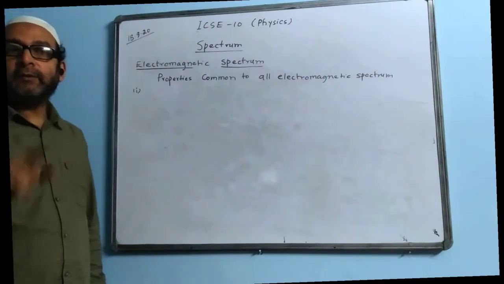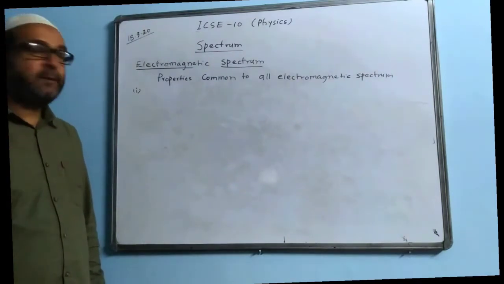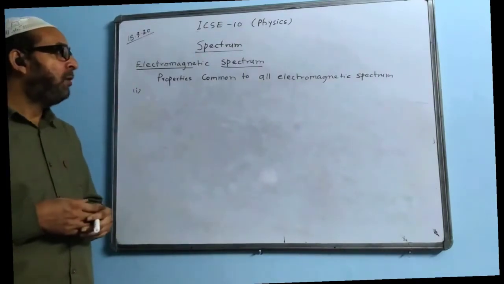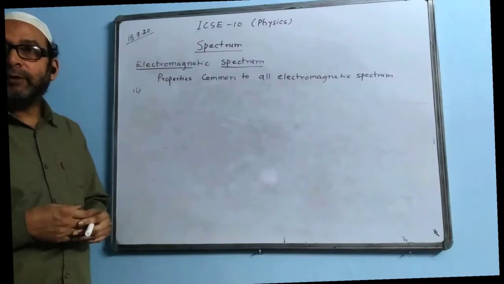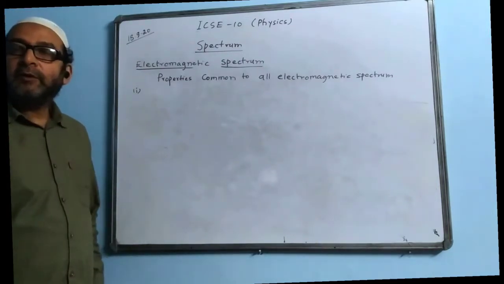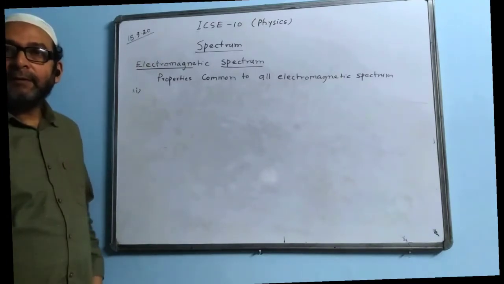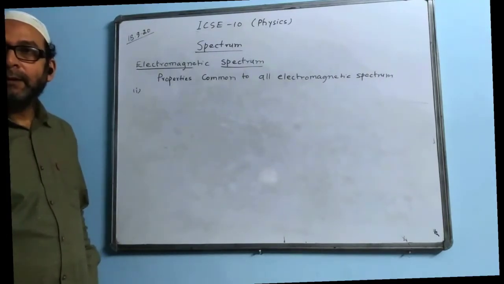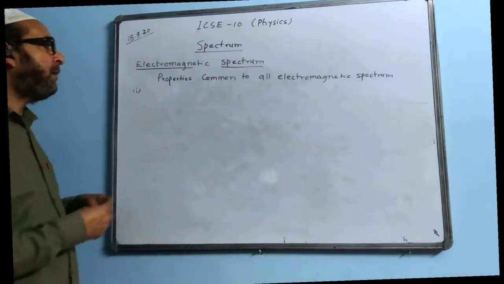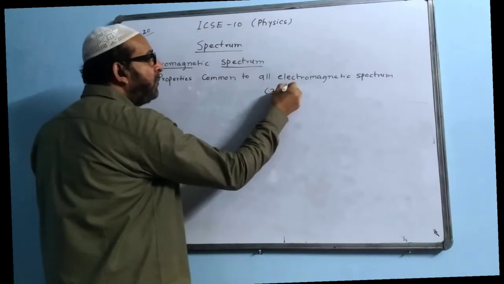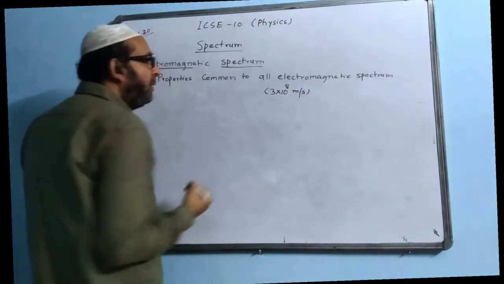What is the speed of light value? 3 into 10 to the power of 8 meters per second. It means all of them are capable of traveling through vacuum with the speed equal to the speed of light. Please note it as the first point: all electromagnetic spectrum can travel in vacuum with the speed equal to the speed of light. Write down the value in brackets, 3 into 10 to the power of 8 meters per second. Please write down the value.